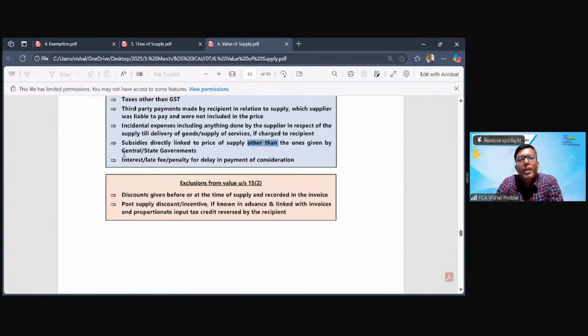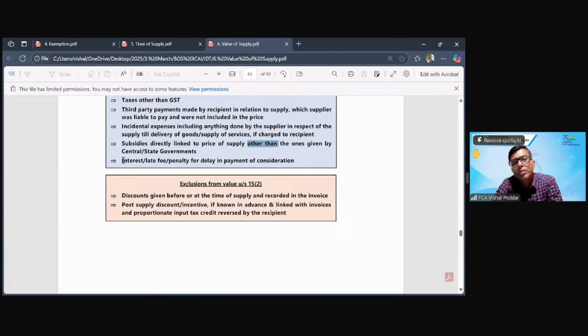Fifth important point that has to be included in our transaction value is interest, late fees or penalty. Now, what type of interest, late fees, penalty? I had contracted with you that I am supplying you the goods today and you have to make payment to me within 1 month. So 1 month was the credit period given by me to you. You made payment after 3 months. So you are late by 2 months.